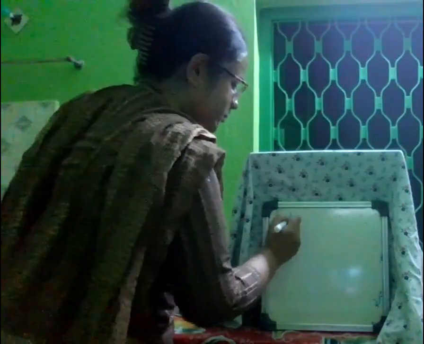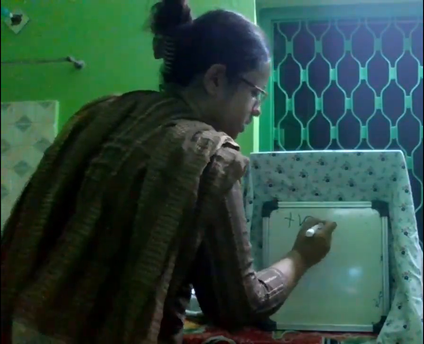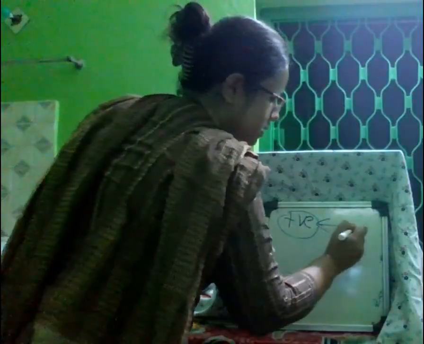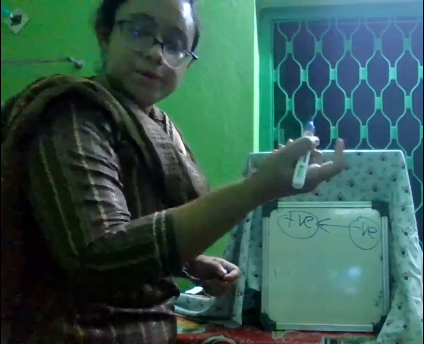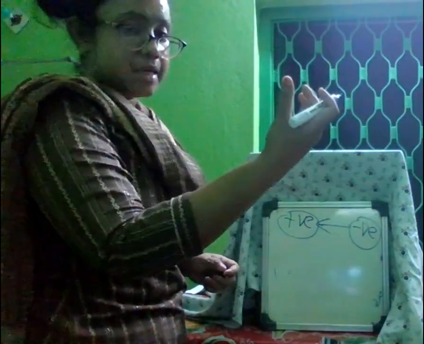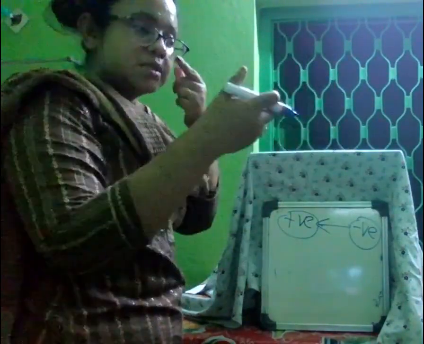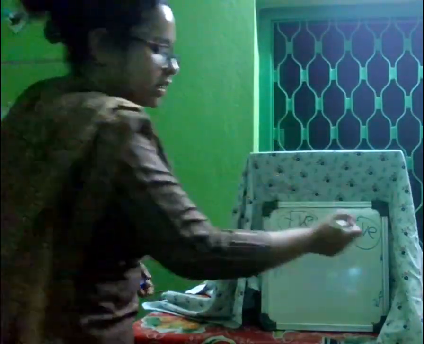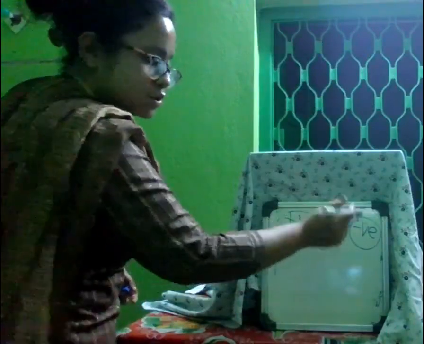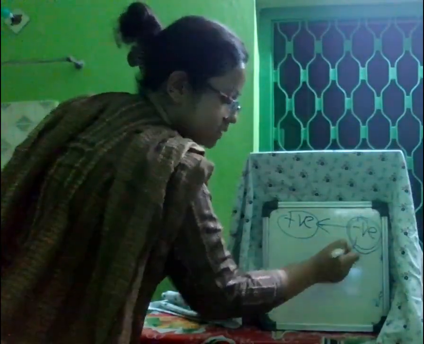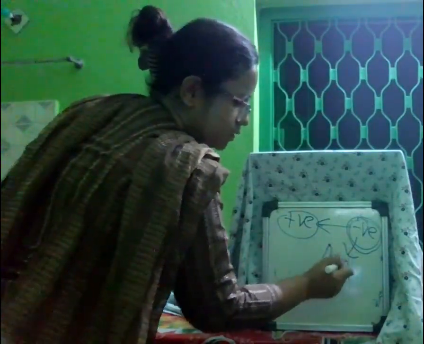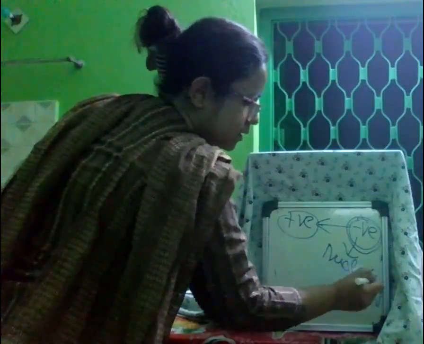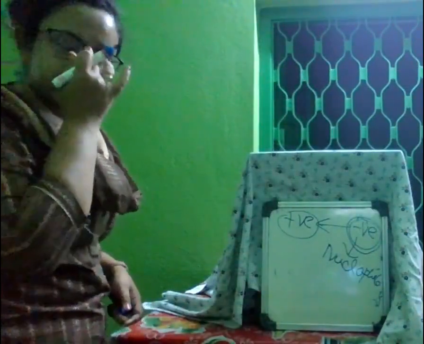That means this positive nucleus will be loved by some negative species. Again repeating, phile means loving, nucleus loving means positive loving. Who loves positive? The opposite one, negative. So nucleophile will be a negative species.